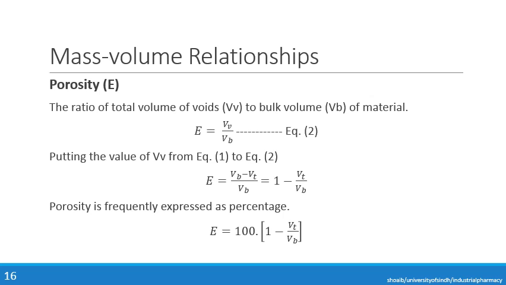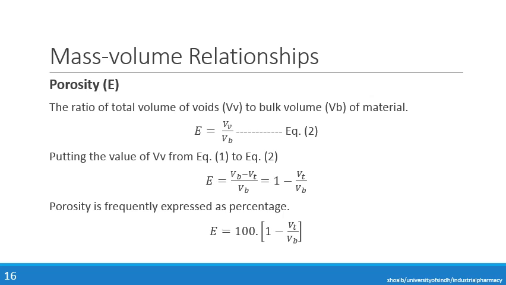We can also determine the porosity of the substance. The porosity of the substance is to determine how much the substance is porous, or how many free spaces are present in the material. The ratio of total volume of voids to bulk volume of that material will give us the porosity, where E is equal to Vv upon Vb, where Vv is the volume of voids while Vb is the volume of the bulk.